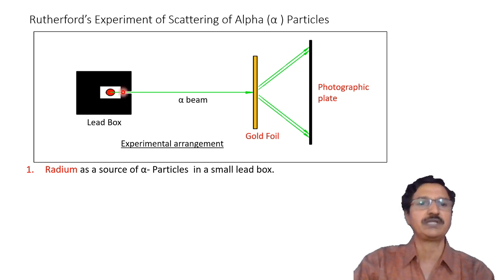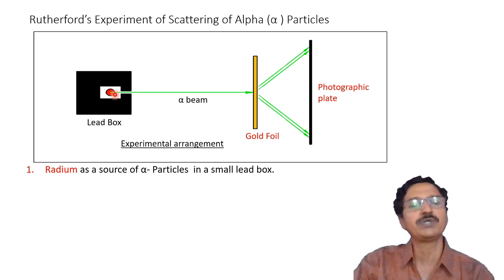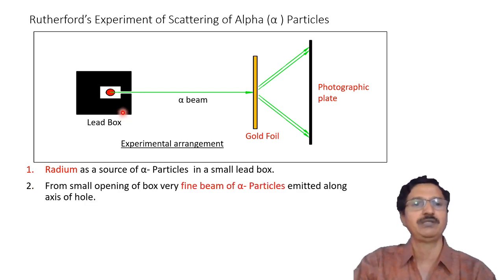Inside this box, this red round shows that it is a source. Radium acts as a source of alpha particles. This source is surrounded from all sides, but there is only one small opening, so that through this small opening the alpha particles will come out. So a fine beam of alpha particles comes from this source, then it moves along this direction. A very fine beam of alpha particles is emitted along this axis of this hole.